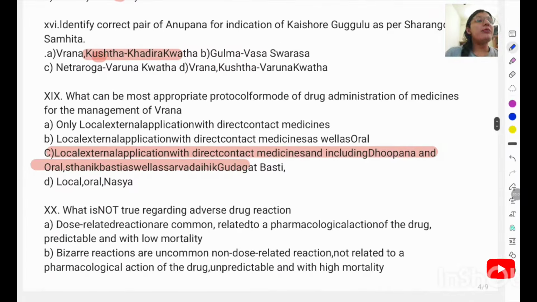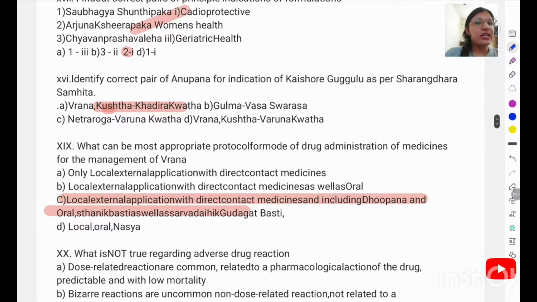Identify the correct pair of Anupana for indication of Keshura Gugulu as per Sharangdhara Samhita. So it is basically in Kushta we have to give with the Khadira Kvata. There are many Anupana given for different conditions, out of which in Kushta we have to give it with the Khadira Kvata.